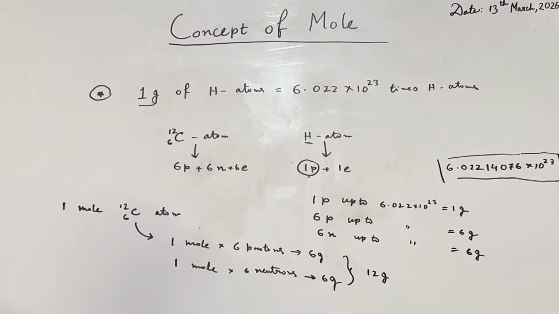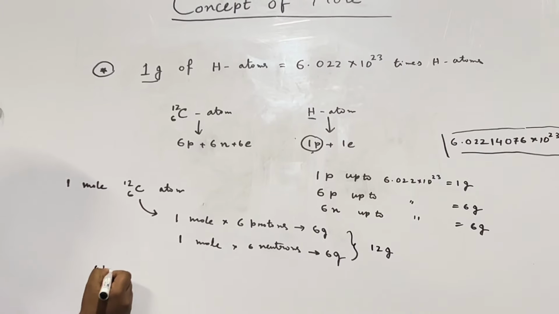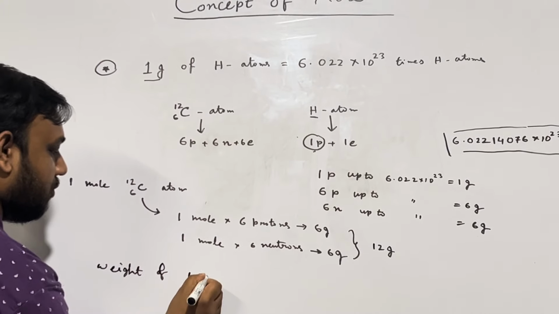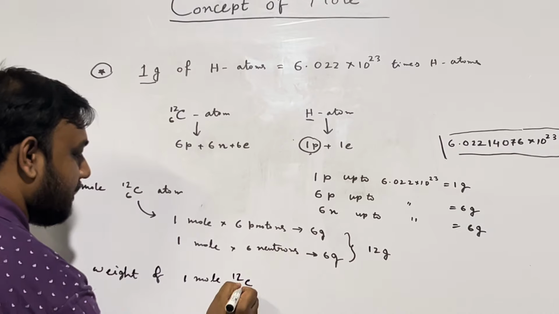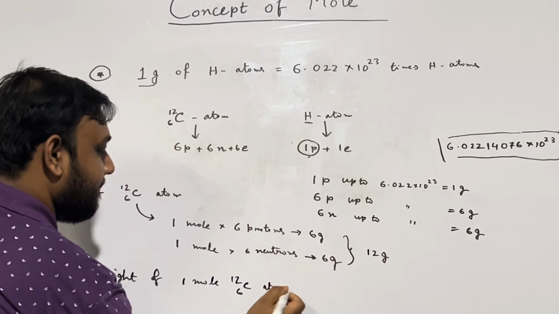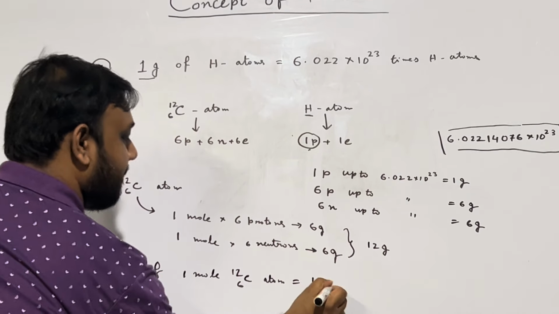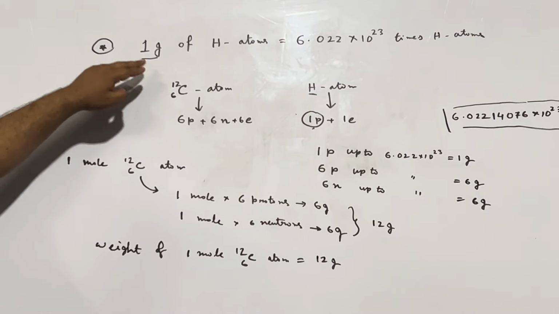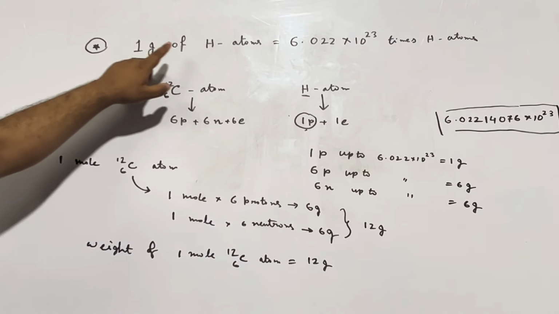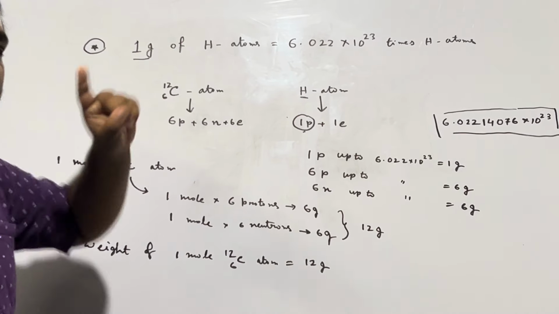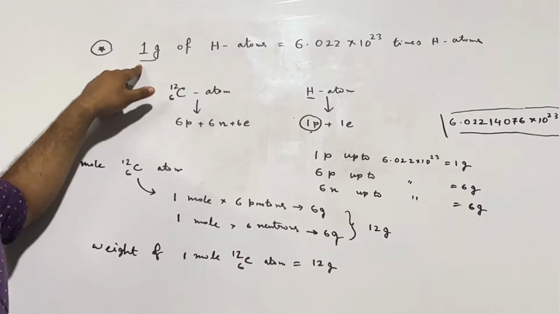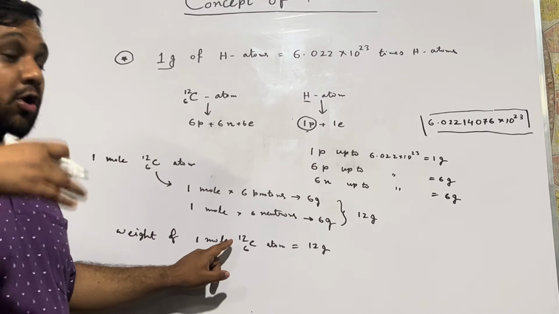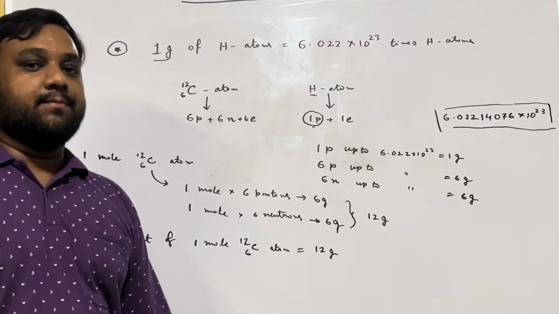The conclusion of this is that the weight of 1 mole of carbon atoms is 12 gram. This is a fundamental situation, same as this. For a hydrogen atom, as there is only 1 proton, it is giving 1 gram. But for carbon, there are 6 protons and 6 neutrons, which combine to give 12 gram.